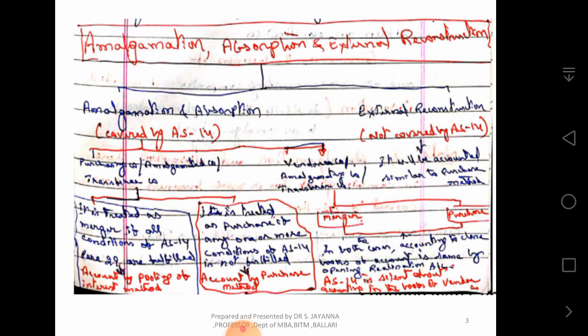So, by opening a realization account, we close all the accounts of the vendor company. So, here accounting standard 14 does not apply. Accounting standard 14 applies only for purchasing companies, also called amalgamated company or transferee company. Okay? Is it clear? The question of application of accounting standard does not come to the external reconstructions. It will not be there for discussion. Okay? Now, let us move on to discuss some important terms pertaining to amalgamation.